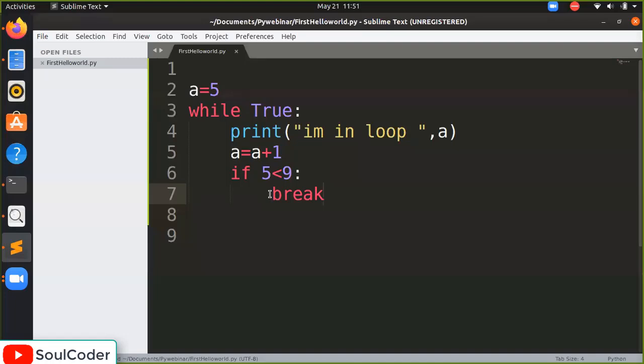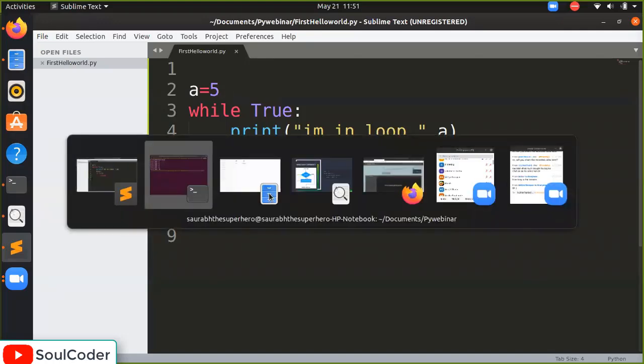So what we are saying is, run the loop for an infinite amount of time while the value of phi is smaller than 9, and we increment the value of phi by 1. If it crosses 9 or is greater than 9, it will break the loop. So let's run it.